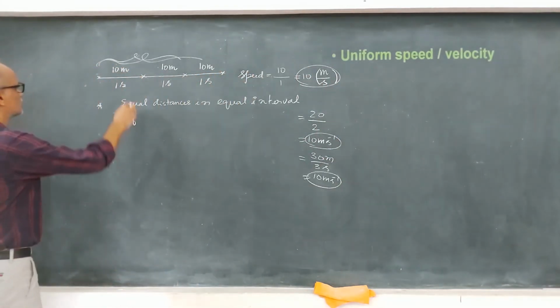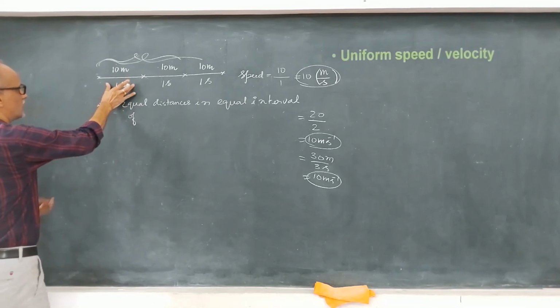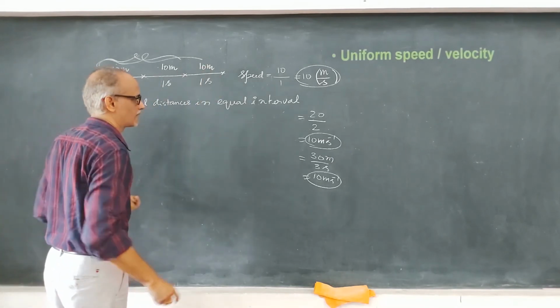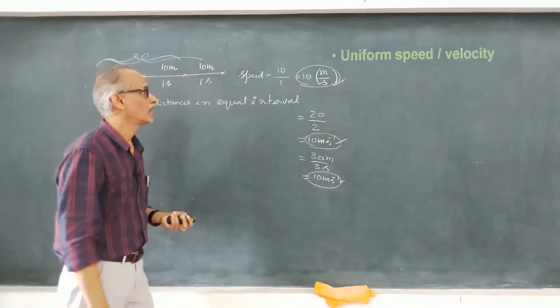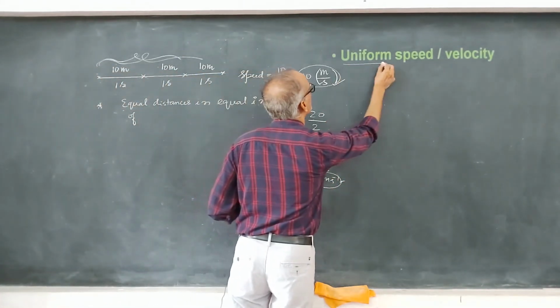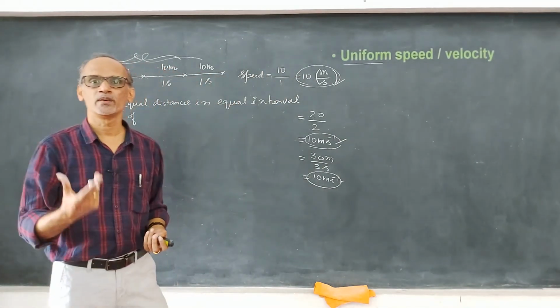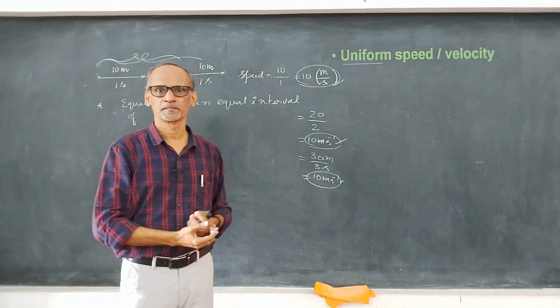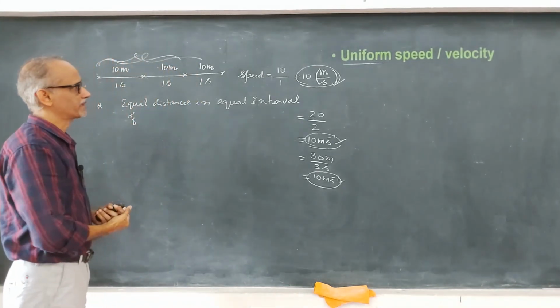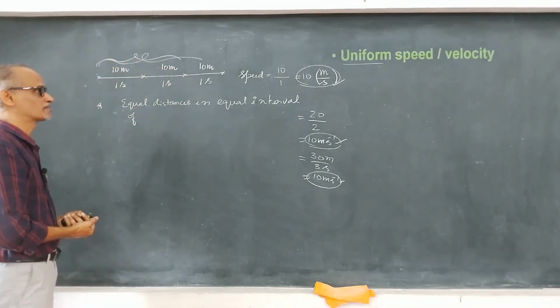Whether you measure this distance or whether you measure the entire distance, the value of the speed remains the same, or what? Uniform. So uniform means the same speed, same value. So when do we say that a body moves with uniform speed?